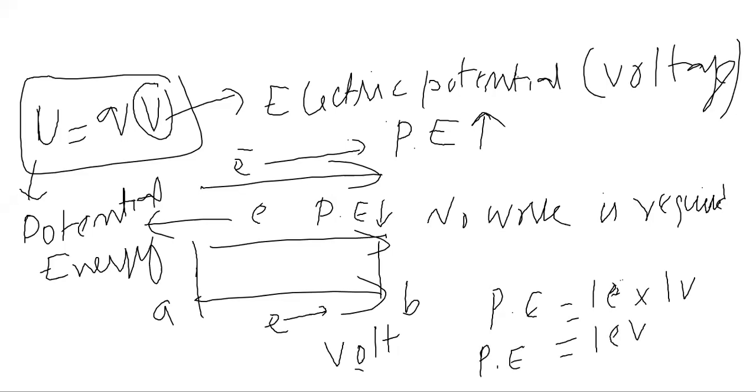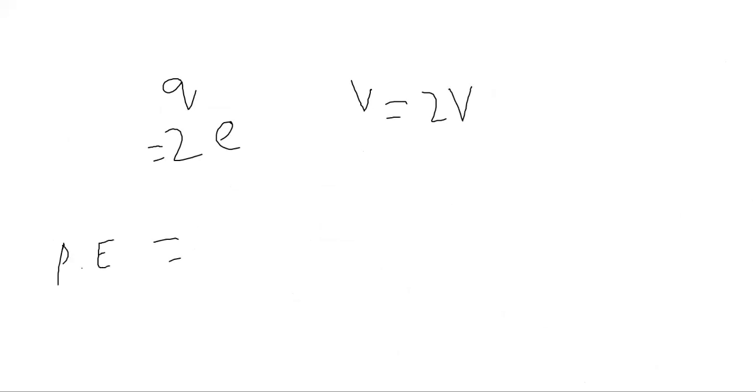So whenever you move 1 electron inside a potential difference of 1 volt, it gains a potential energy of 1 electron volt. Okay, and if you have 2 electrons and a charge is Q, Q is 2e, and you move through 2 volt, so its potential energy gained will be 4 electron volt.